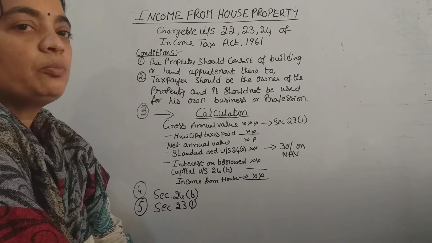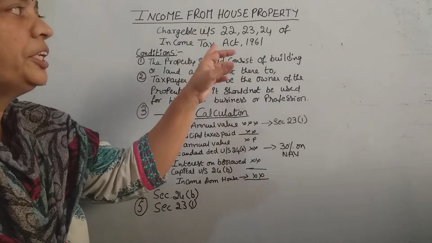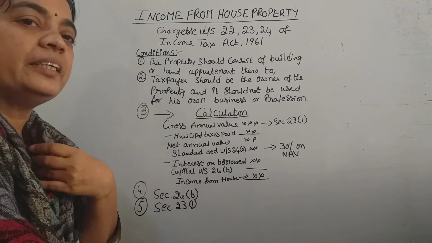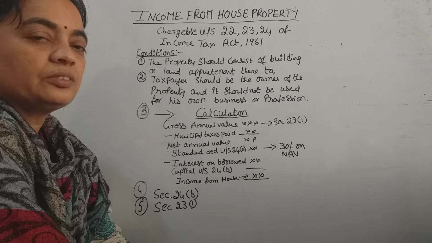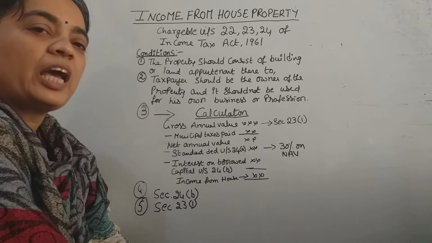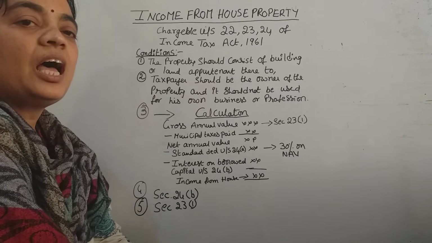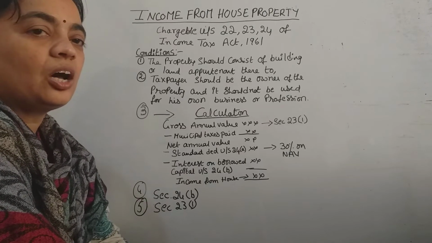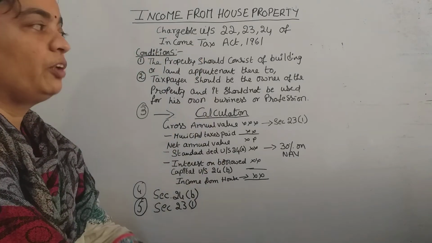So income from house property is dealt under sections 22, 23, 24 of the Income Tax Act 1961. We have one Income Tax Act 1961, in which the procedure of calculation of income chargeable to tax, the exemptions and the payment modes to the government, everything is contained.